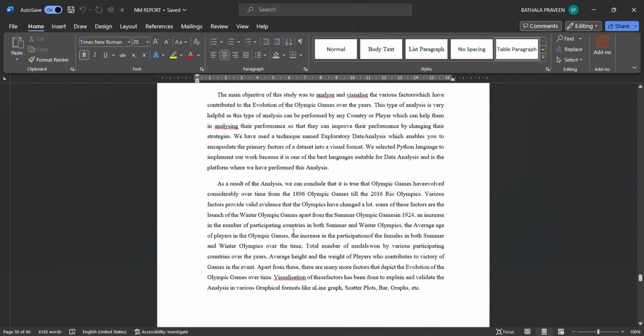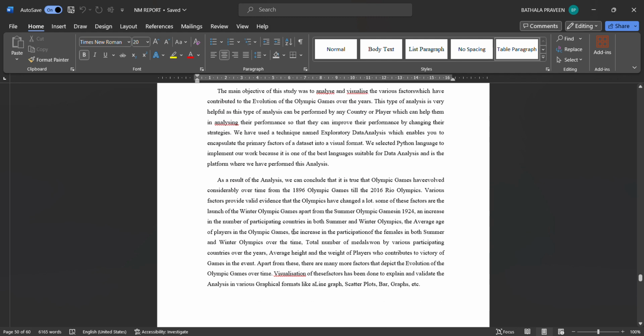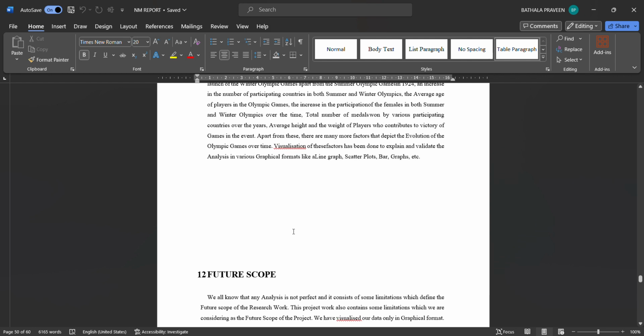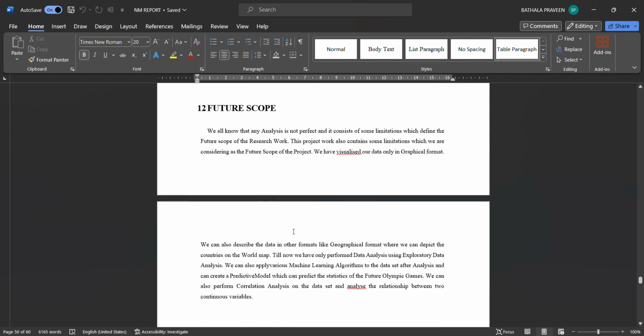This is a conclusion which I created. The main objective of the study was analysis and visualization of the factors which contribute to the evolution of Olympic Games over the years. Visualization of the factors has been explained, validated, and analyzed in various graphic formats like a line graph. Future scope. This is the future scope.